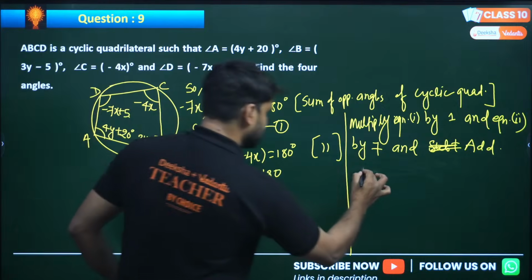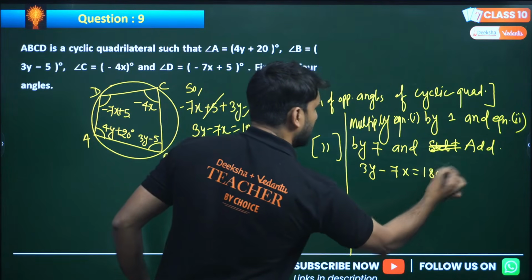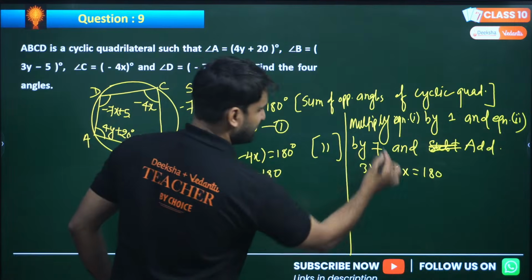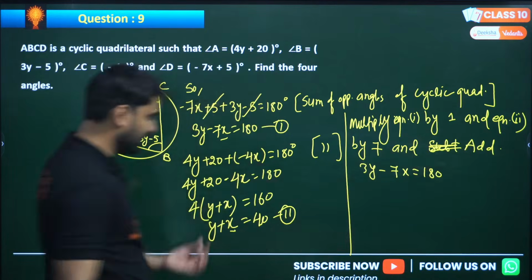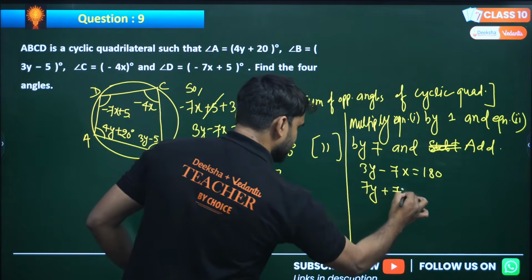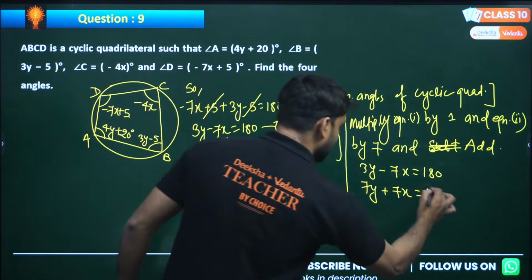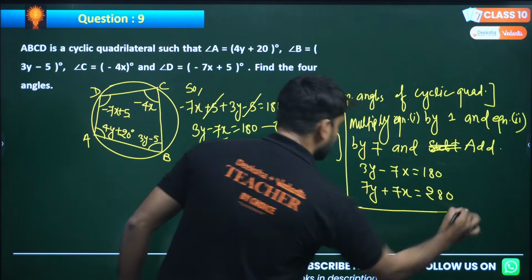So this is 3y, which will remain as it is, and multiplying equation 2 by 7, this will be 7y plus 7x, and 7 times 40 is 280. Now can we add both the equations?